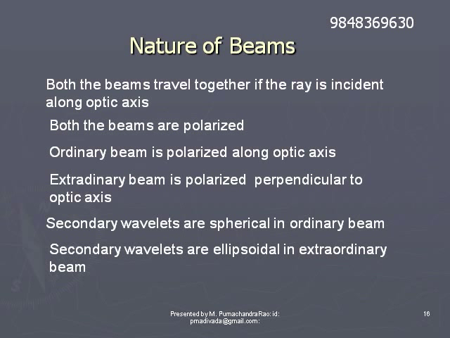The secondary wavelets of the ordinary ray are spherical in nature, whereas the secondary wavelets of the extraordinary ray are ellipsoidal.